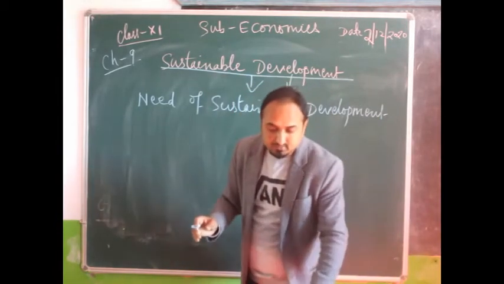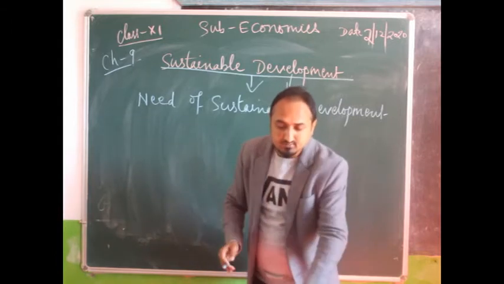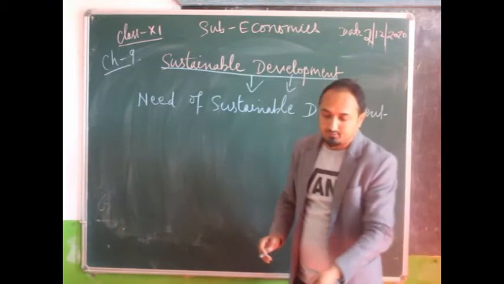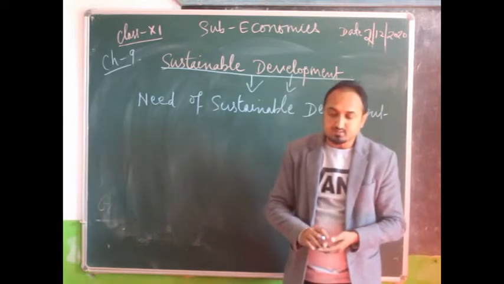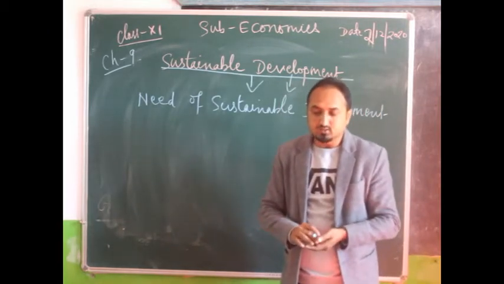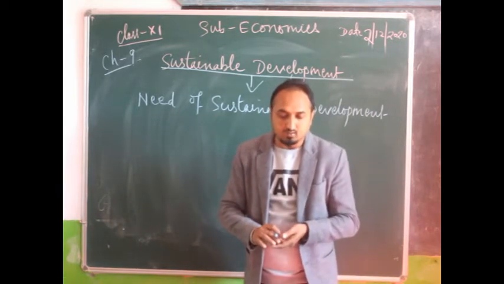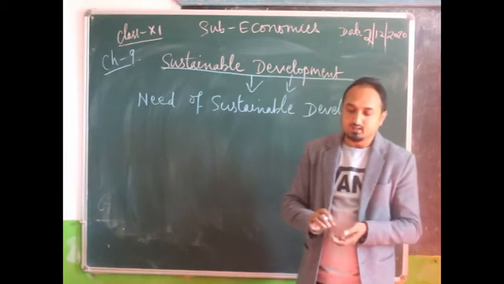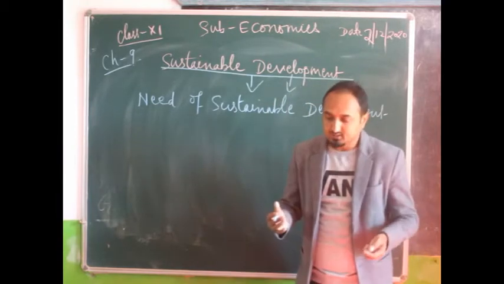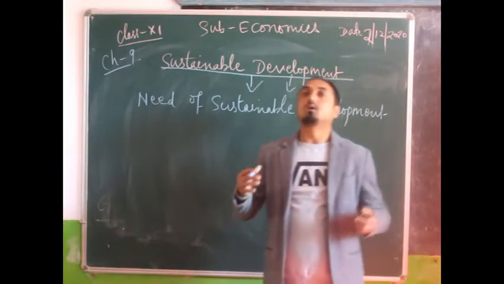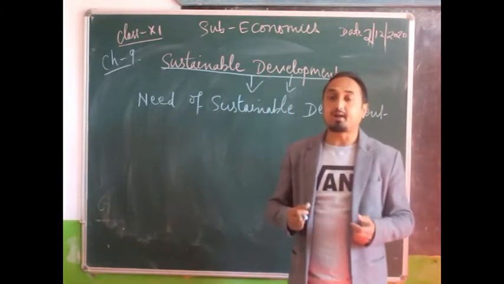Now next one, we have seen that sustainable development is important for improving the quality of life of the present generation as well as the future generation. The quality of life depends, among other things, on a healthy, long life, balanced diet, safe drinking water, clean air, etc. So our healthy life depends on various factors.